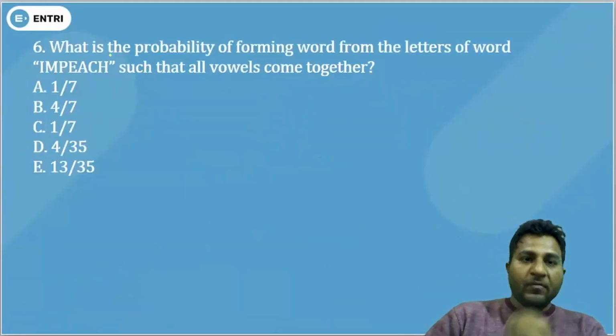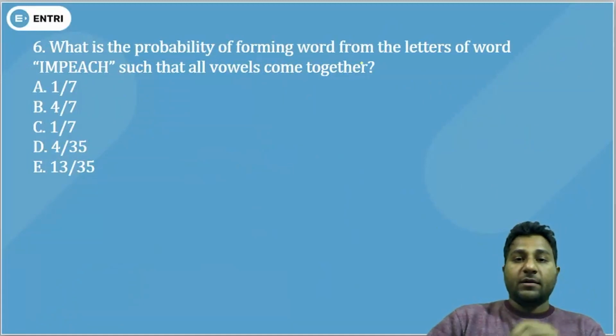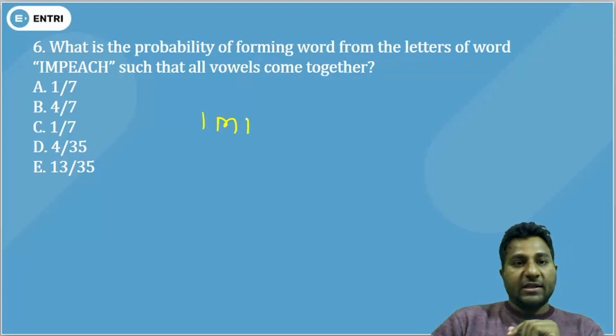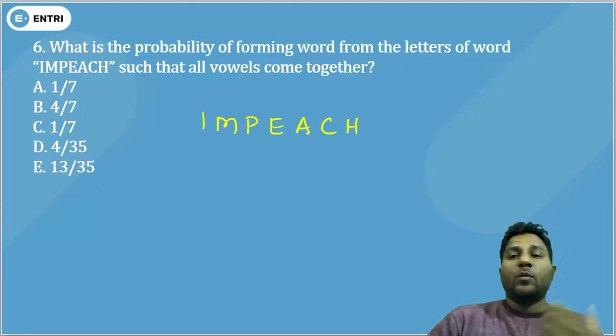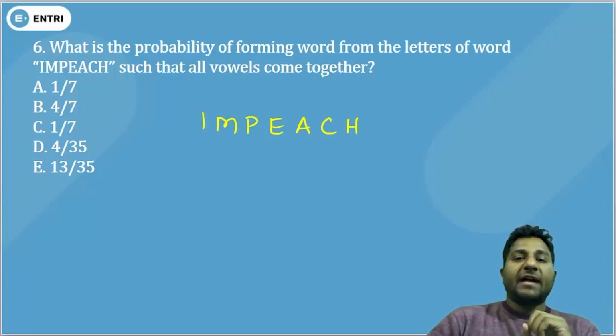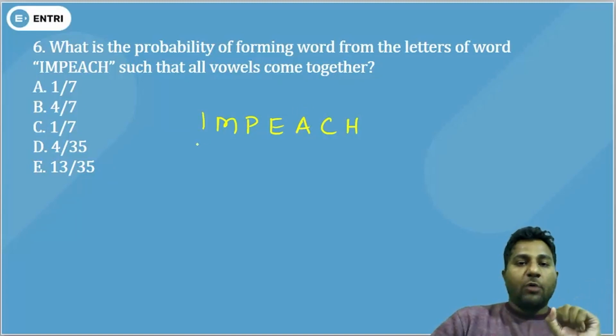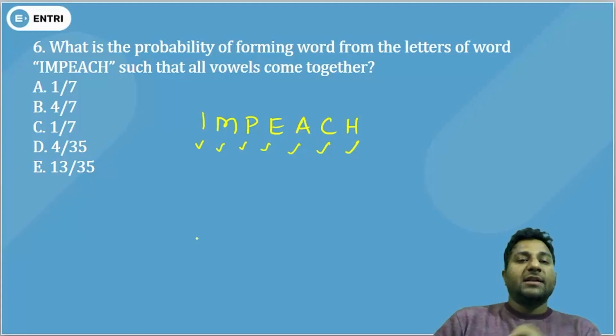Next one. What is the probability of forming a word from the letters of the word IMPEACH, such that all vowels come together? It is one of the most famous words; it became so during the presidential election in the USA. So how many letters are there? 1, 2, 3, 4, 5, 6, 7. 7 letters.